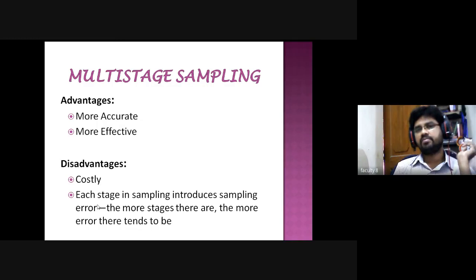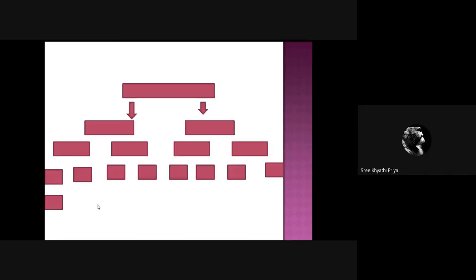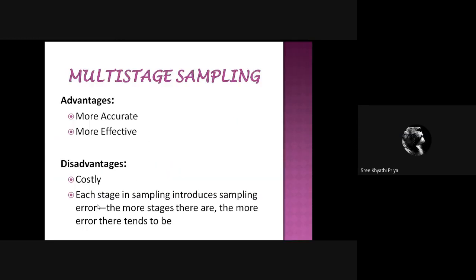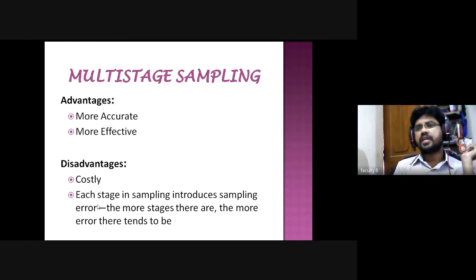Am I clear? Yes, please. Sir, if the information is more accurate, then why do we get errors, sir? Information is accurate, but the sampling error I am going to discuss at the end, with the non-probability sampling methods. What are the errors we will get? Error is simply whatever information they give. If they skip the answer, that is also an error, right?